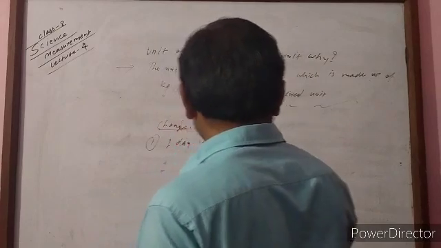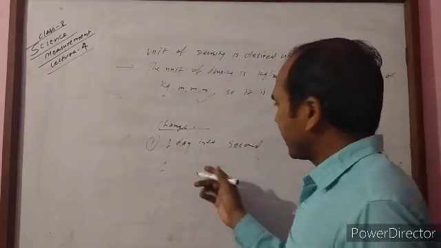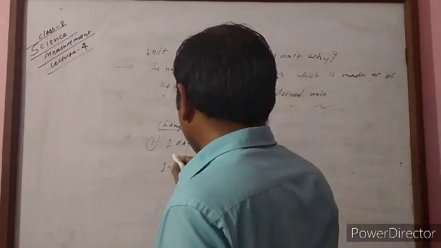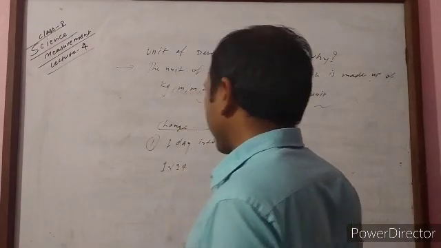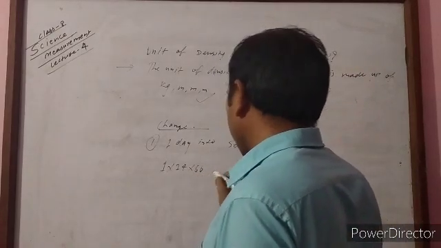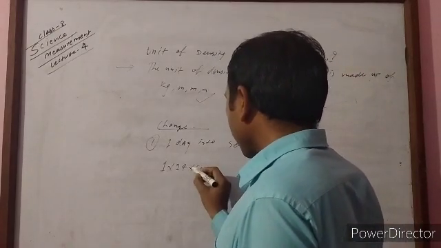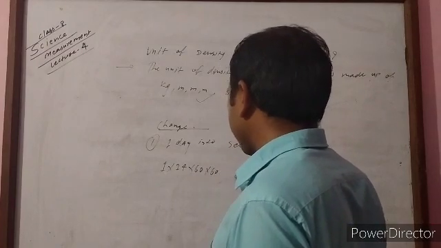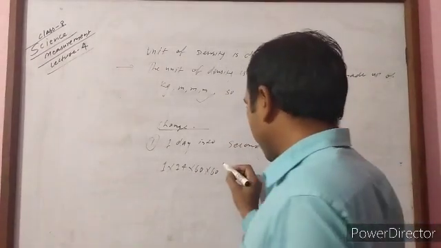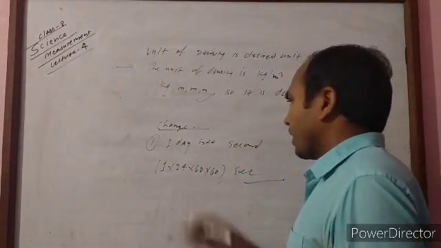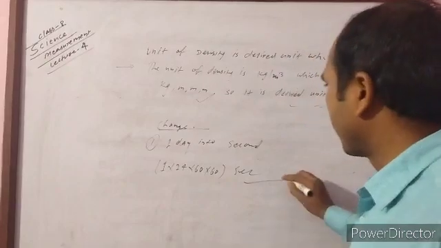First of all we have to convert into second; directly when we multiply, it also comes. Otherwise, one day, when we multiply by 24, it comes in hours. Again, when we multiply by 60, it comes in minutes. When you multiply by 60, it comes in seconds. In this way you can convert into second.